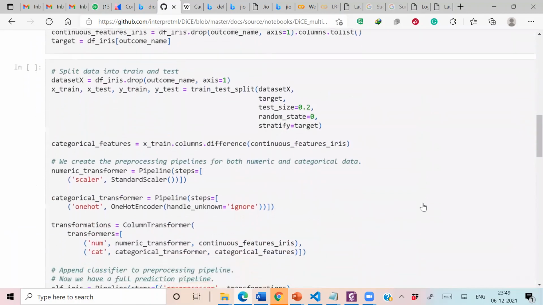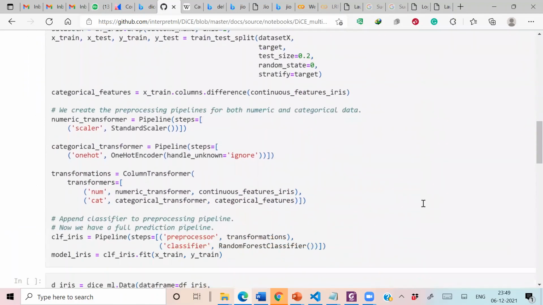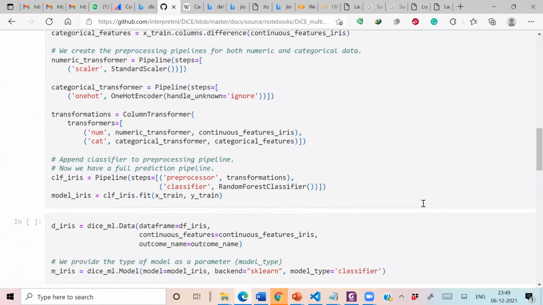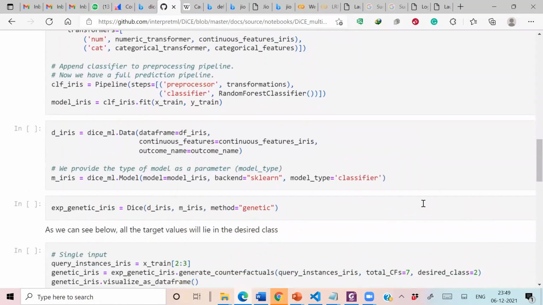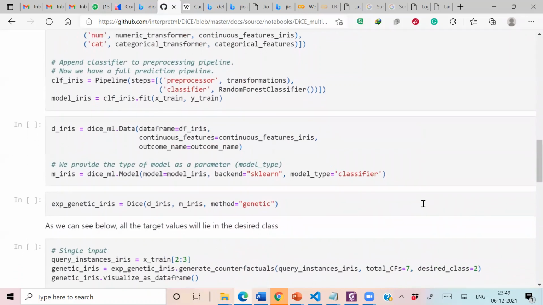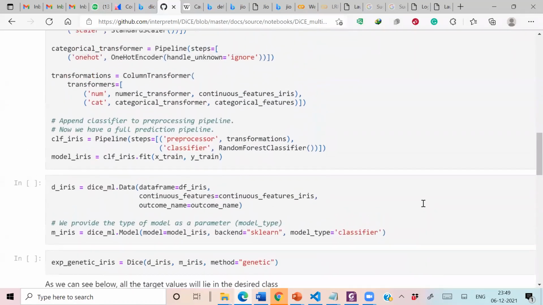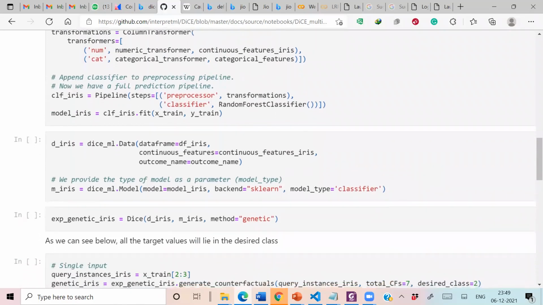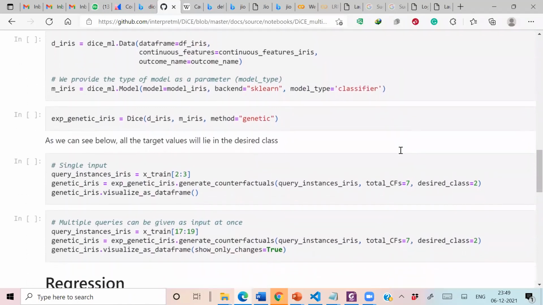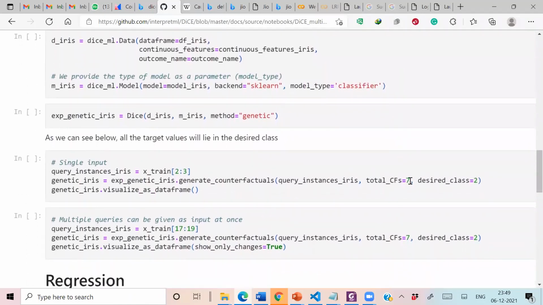I want to focus you on some of the important points. Here we are working on the IRIS dataset. On the IRIS dataset, we are generating the counterfactuals. And this is an important point which I want to focus on here. Here you can see that we are defining our desirable class.